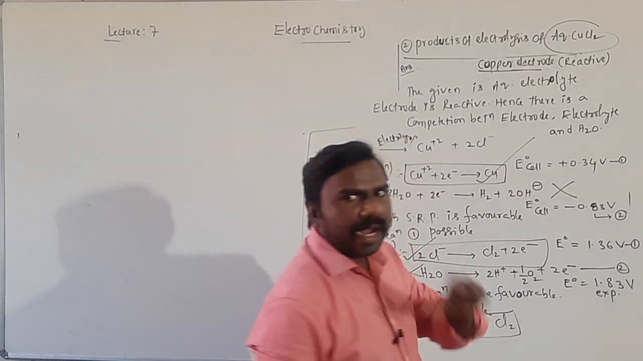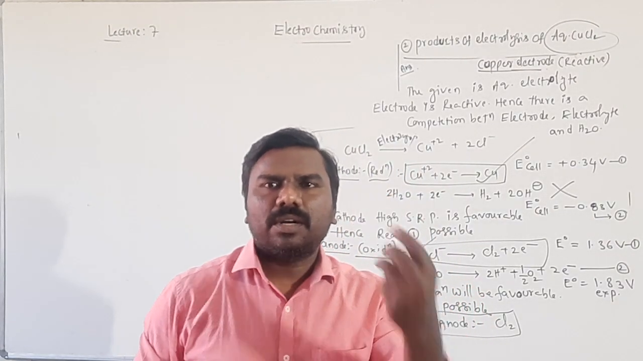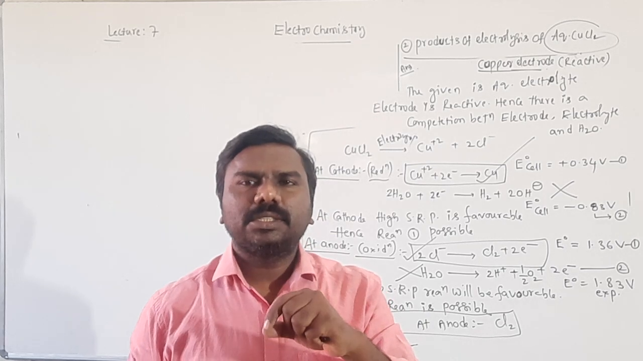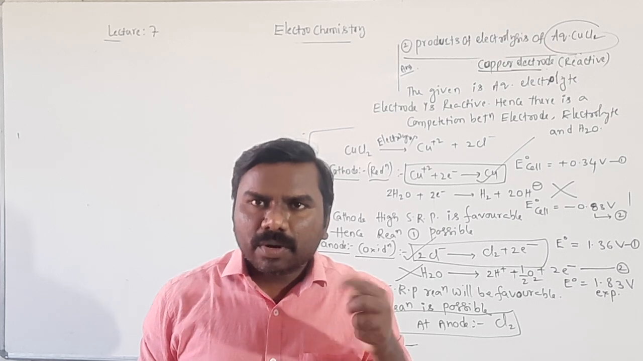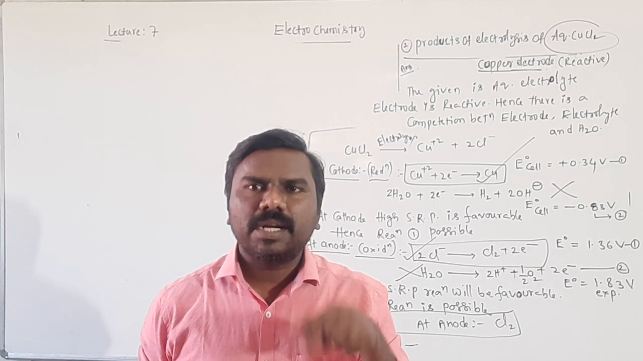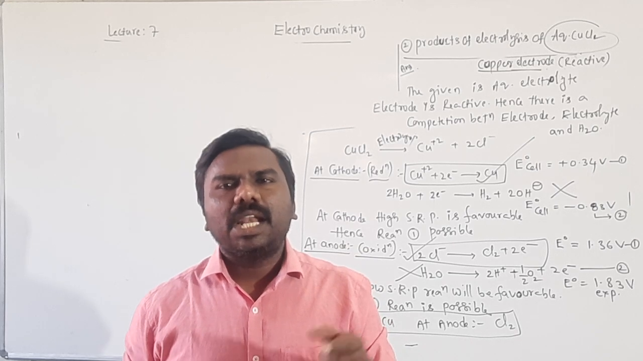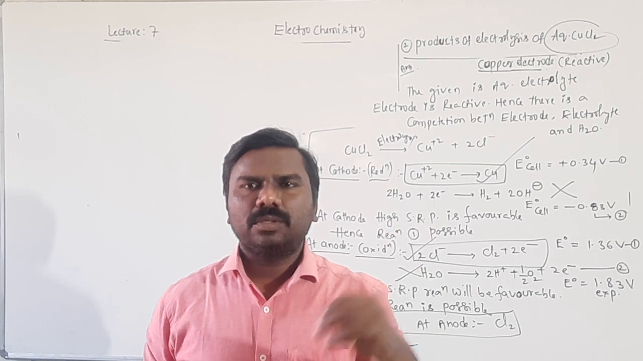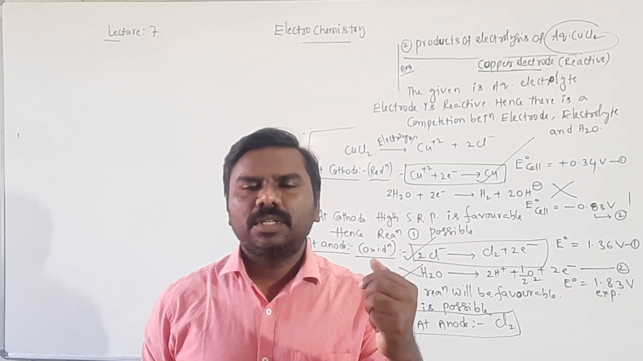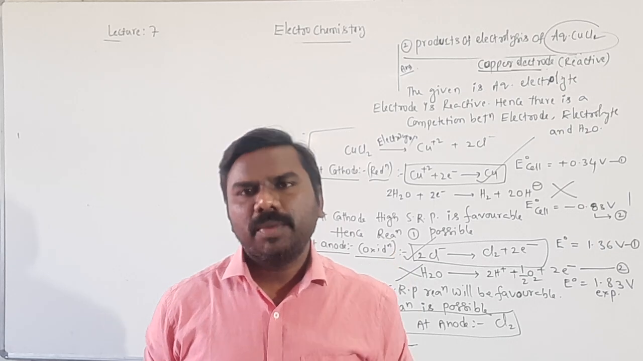It means at the anode, there are three reactions: electrode oxidation, electrolytic ion oxidation and water oxidation. At the cathode, electrode reduction, it means metal rod reduction, next water reduction, next electrolytic ion reduction. Totally 3 reactions at the cathode, 3 reactions at the anode. Among these 3, which is favorable? That is decided by the SRP value.